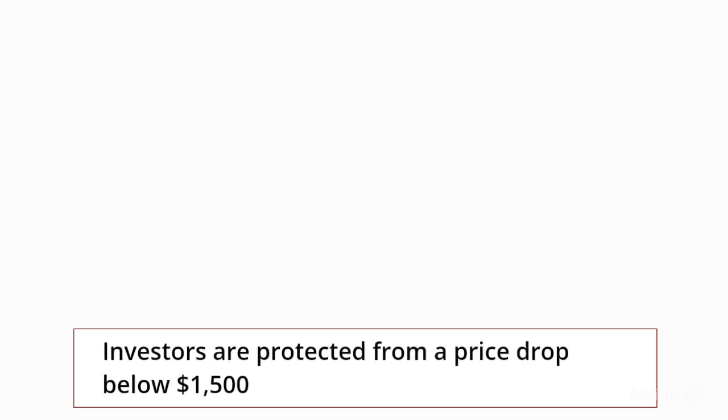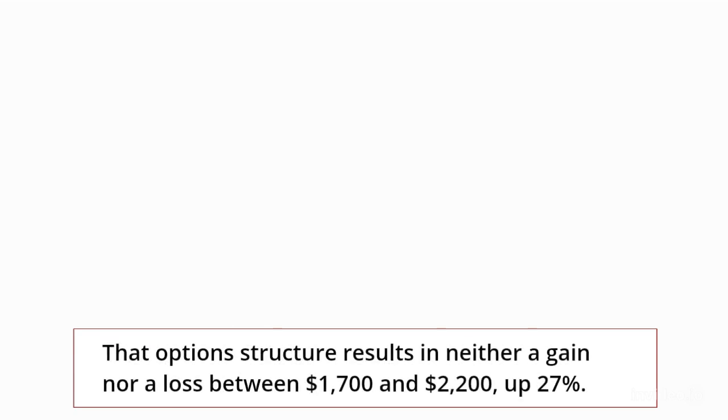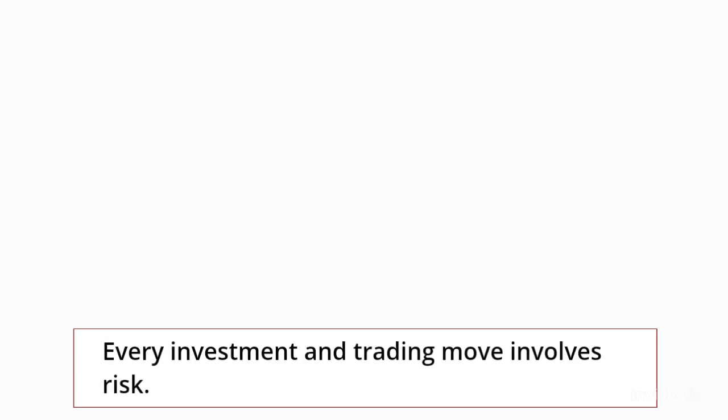Investors are protected from a price drop below $1,500. That option structure results in neither a gain nor a loss between $1,700 and $2,200, up 27%. Every investment and trading move involves risk,